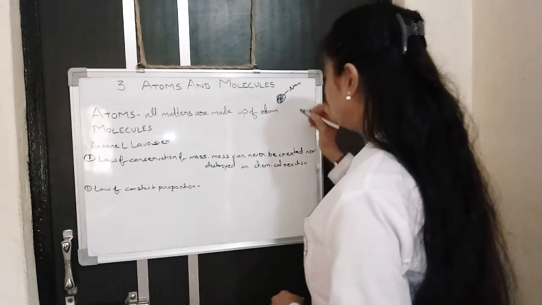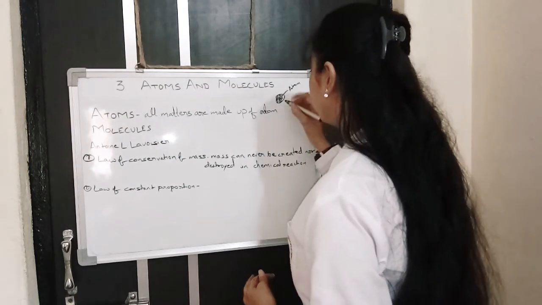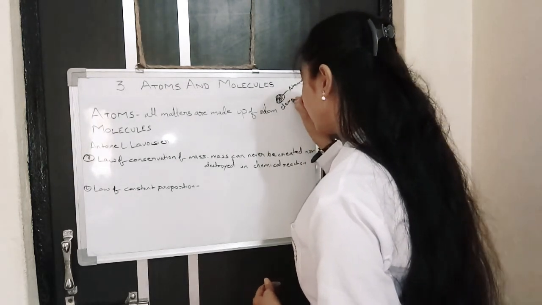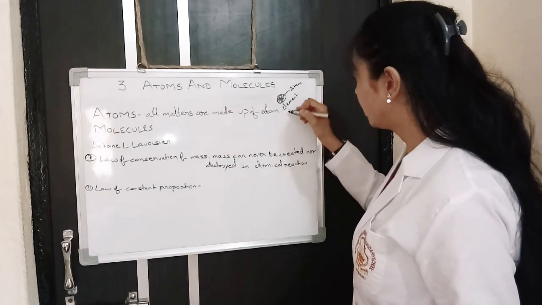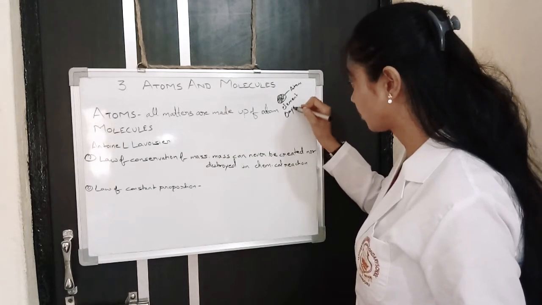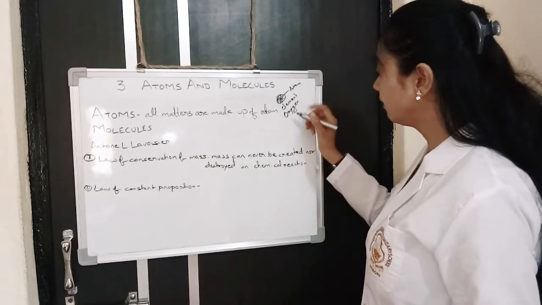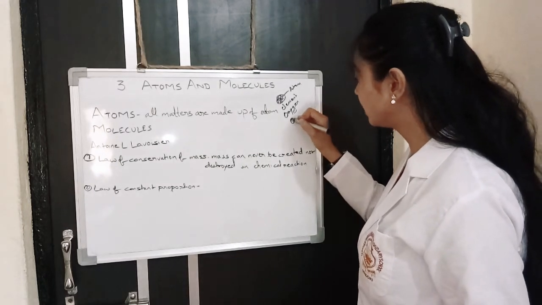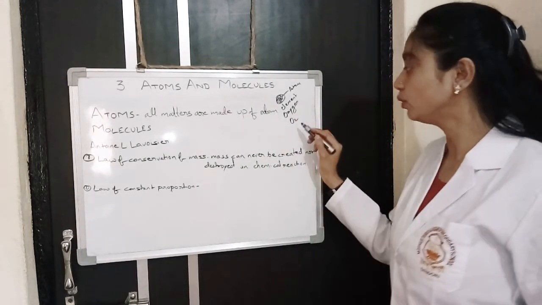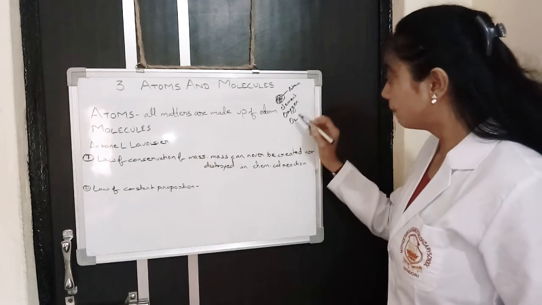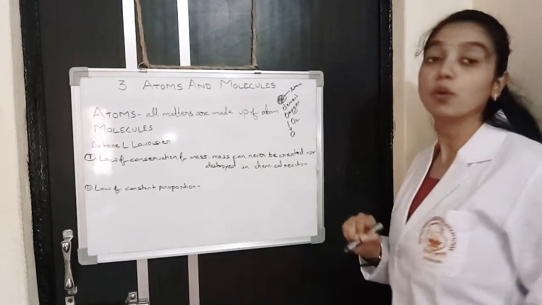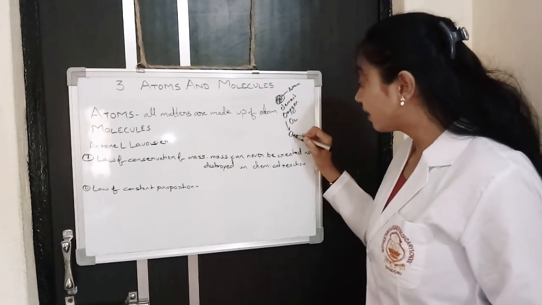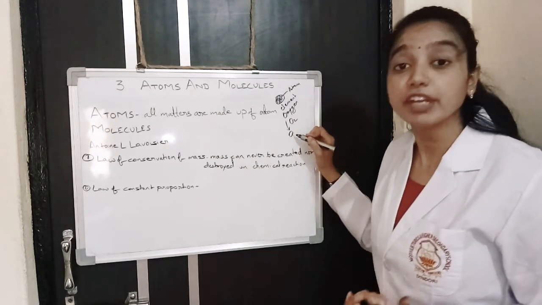Another example is an element, for example, oxygen. We generally know oxygen is O2. But what is its atom? Its atom is only O. Atom can never exist in free form.